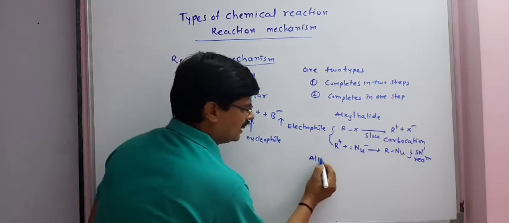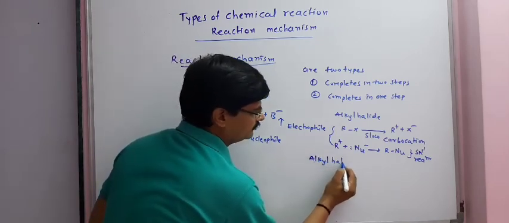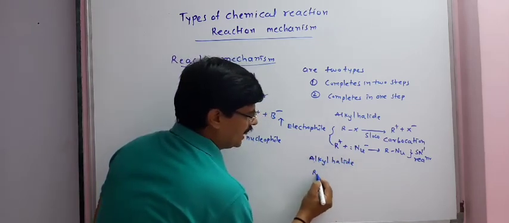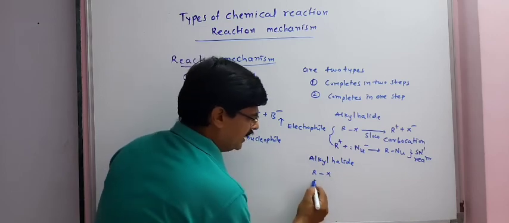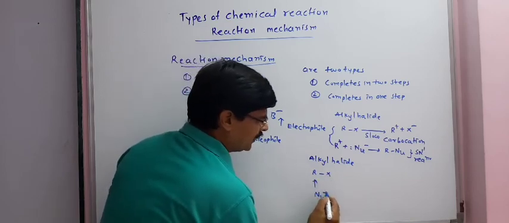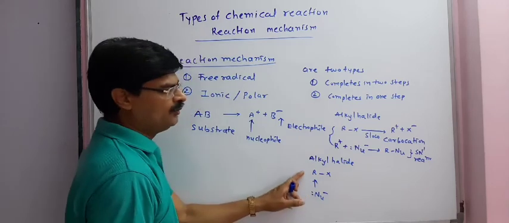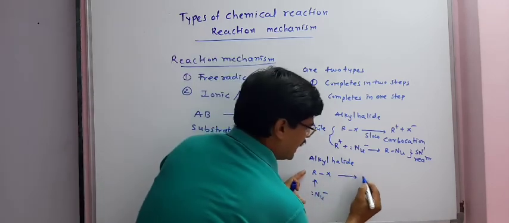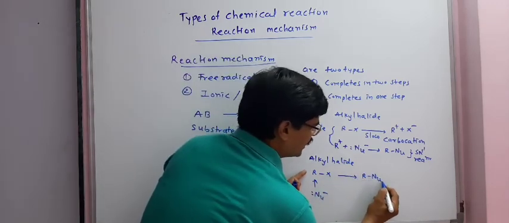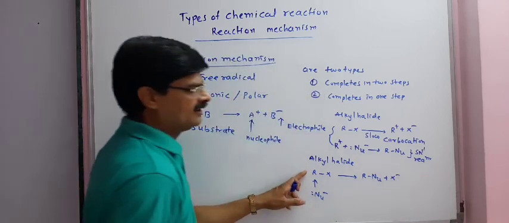In the same way, alkyl halide RX in presence of nucleophile, attack of the nucleophile takes place and the direct product is obtained, RNu plus X minus.